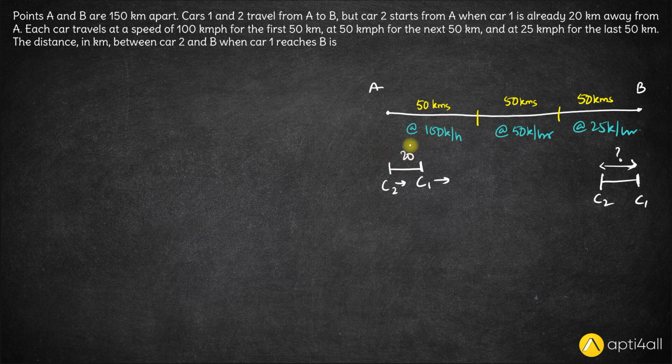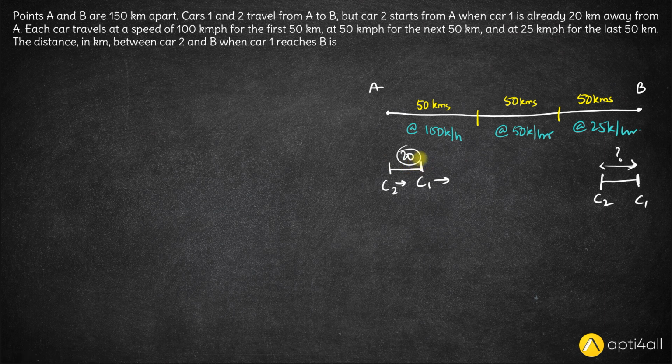Now the distance between them will not be constantly 20. If initially, when car 2 starts, the distance between them is 20, this will not remain 20 because the speed is varying. They both don't have the same speed throughout the journey. The speed changes from 100 to 50 and then 50 to 25. So the distance between them will not be 20.